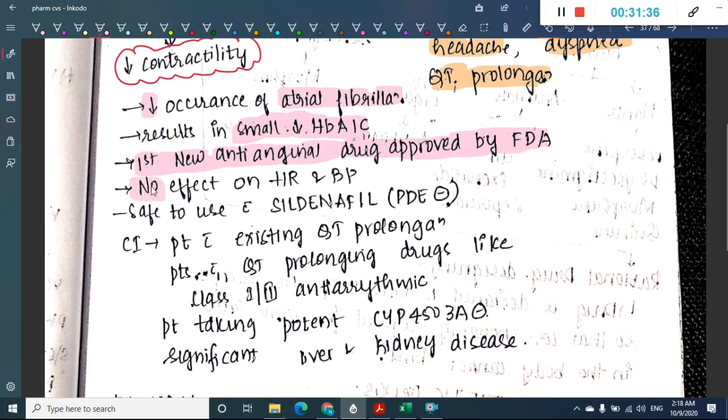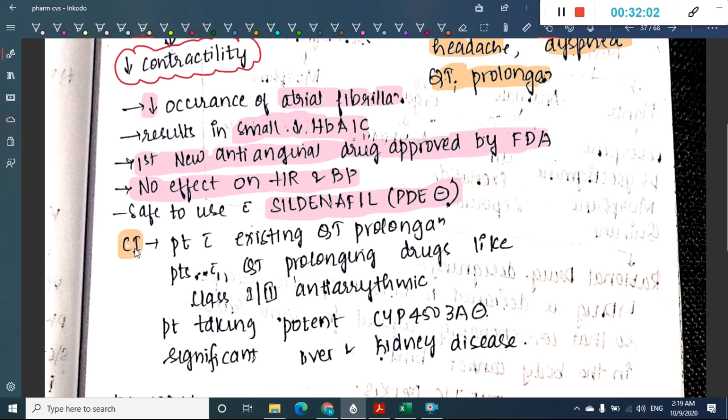It has no effect on BP and heart rate. Remember, this ranolazine has no effect on BP and heart rate, so it is safe to use with sildenafil, that is phosphodiesterase inhibitors. If you remember, nitrates should never be combined with sildenafil or phosphodiesterase inhibitors, but this ranolazine can be combined with them.